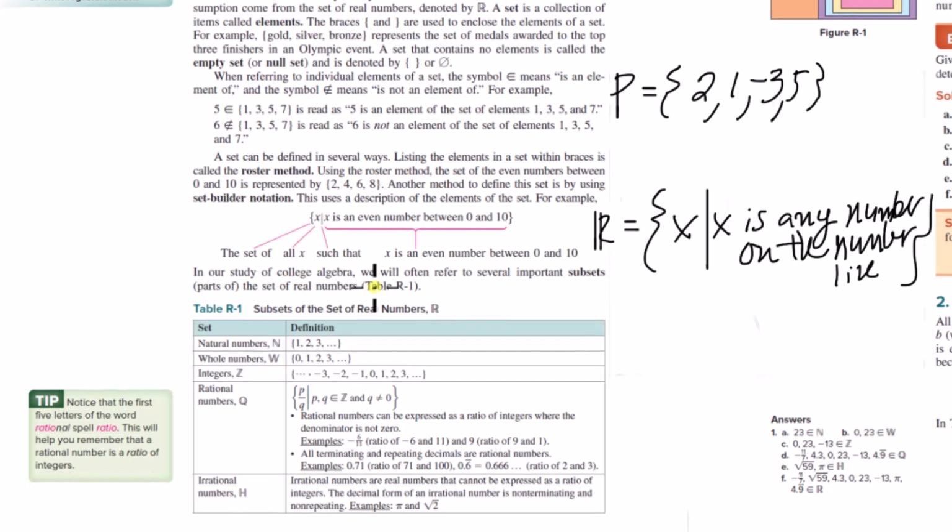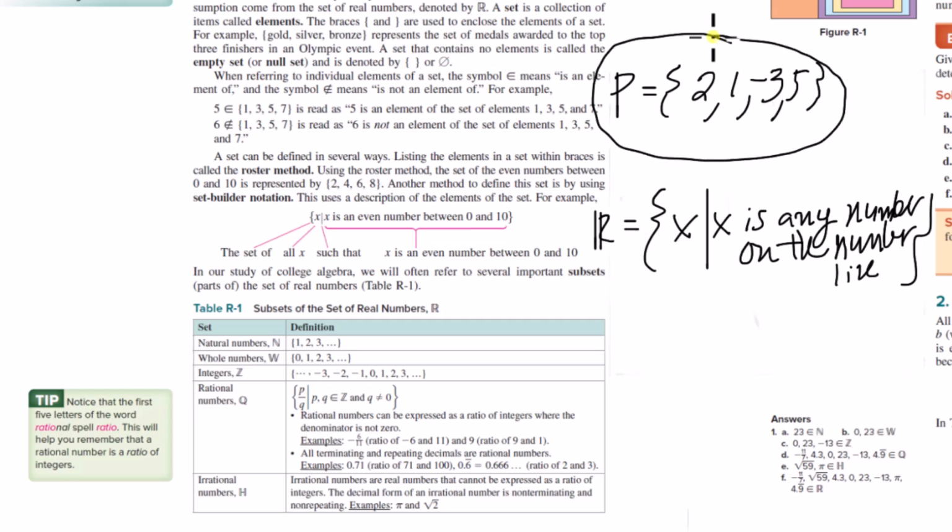Now, there are also subsets, right? And I think it's pretty clear what a subset is. It's just a matter of context. It's just a set that's completely contained within another set. Like I just called this a set, the set P, but in another context, I could call this a subset in the sense that P is a subset of the real numbers, right? It's just a term you can use to indicate that a certain set you're referring to is completely contained within another set.